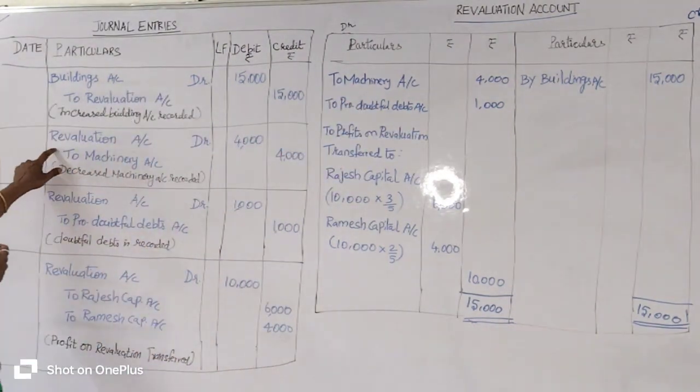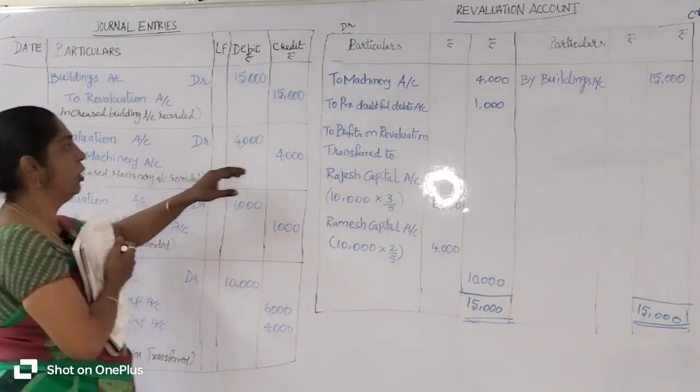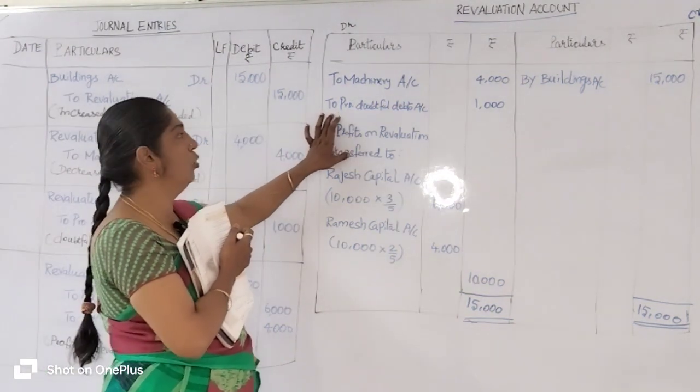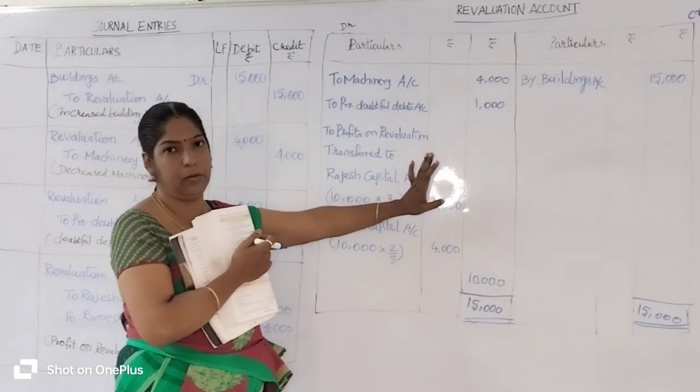Then in the next entry, revaluation account is on the debit side. So you go to the debit side. What is the opposite account here? Provision for bad and doubtful debts. So go to the debit side, start with the word "To", Provision for Bad and Doubtful Debts, 1,000 rupees entered.